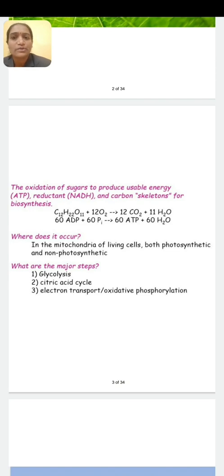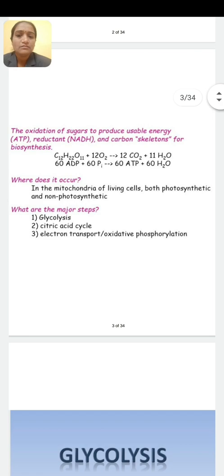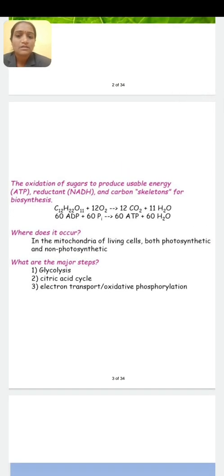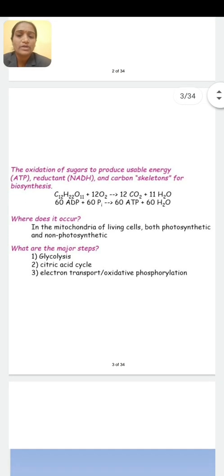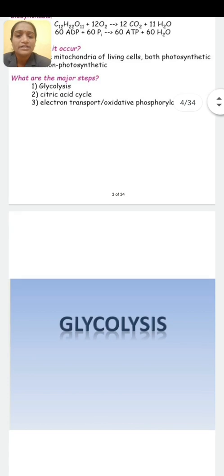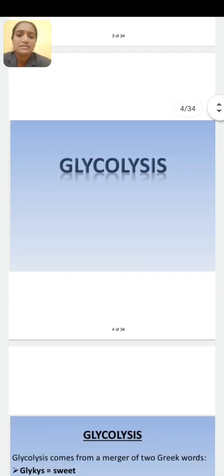Respiration is of two types, aerobic respiration and anaerobic respiration. The process of respiration is completed through three major steps. First is glycolysis, second is the citric acid cycle or Krebs cycle, and third is the electron transport system or oxidative phosphorylation. We continue with glycolysis.